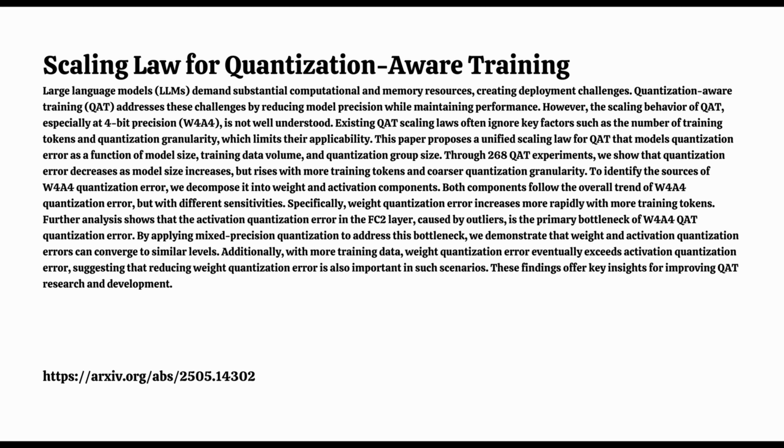Okay, so a practical point here is that maybe you need to treat certain activation layers differently, like this FC2 input, for really effective low-bit QAT. That seems to be a strong suggestion from this work. Handling that FC2 input, maybe with mixed precision, seems key. And once you do that, improving W4A4 further might mean you need to focus on optimizing both weights and activations together, since they become more balanced contributors to the error.